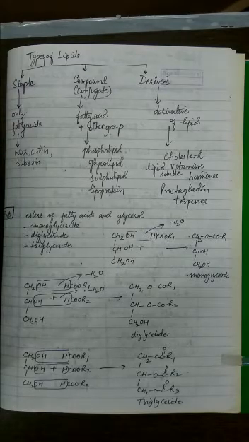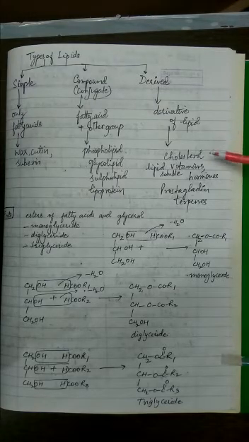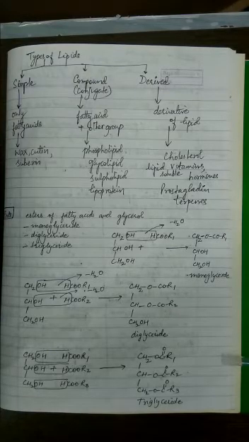Now the third variety is called derived lipids. Those lipids which are derived from lipids because of some reaction, that means they undergo some change and create something new, for example cholesterol. Cholesterol is formed by modification. Now you all know there are some vitamins which are soluble in lipids. You call them fat soluble vitamins, so they are also derivatives of lipid.